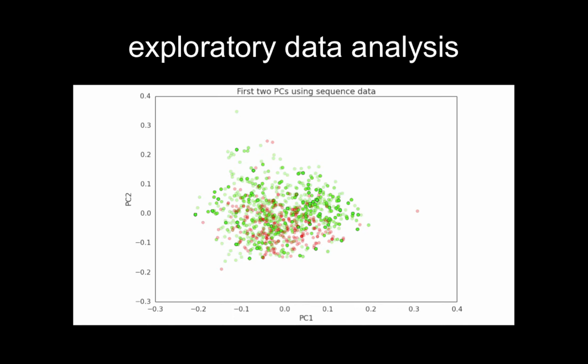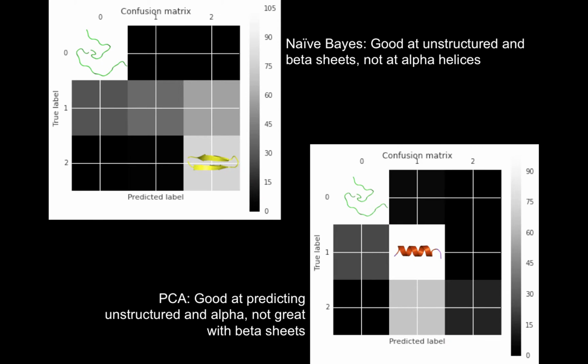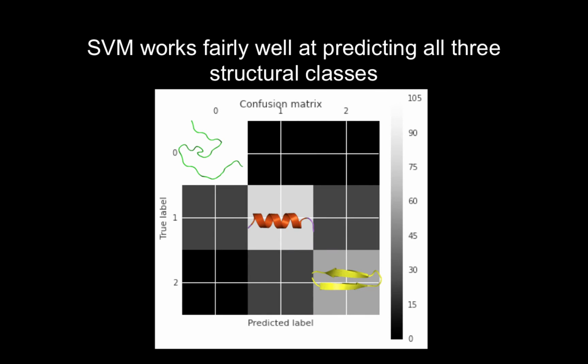Our next idea, a random forest model, turned out to be better for classifying helices, but wasn't so good at picking out the unstructured sequences. So instead of telling our models to rely on the amino acid composition, we turned to more unbiased methods that took into account the actual sequences of amino acids. Naive Bayes and PCA analyses each turned out to be good for two of the three substructure types. In the end, though, we finally settled on a support vector machine as the best predictor of all three structural types.